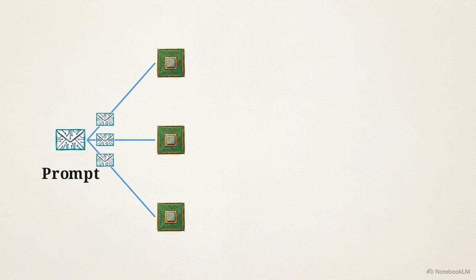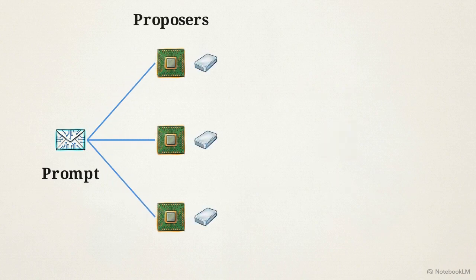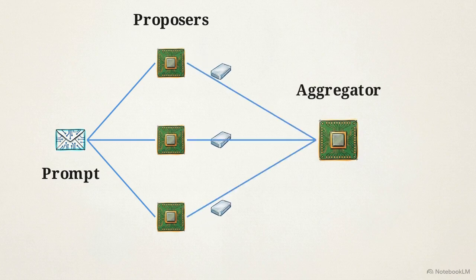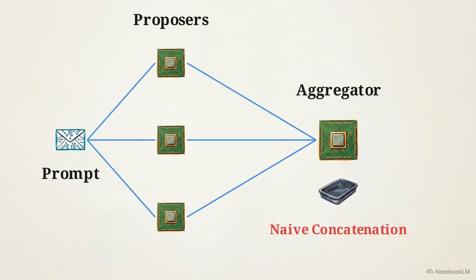A single prompt is routed to multiple independent LLM nodes, the proposers. They generate their own independent answers. These individual outputs then converge on a single aggregator model, tasked with synthesizing the variations into one final response.